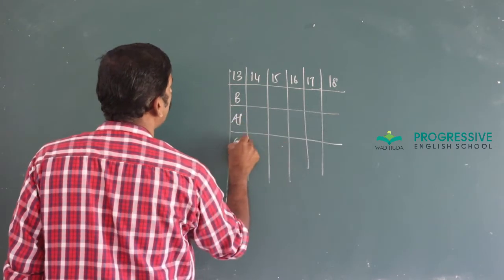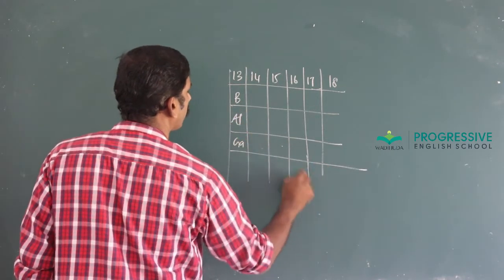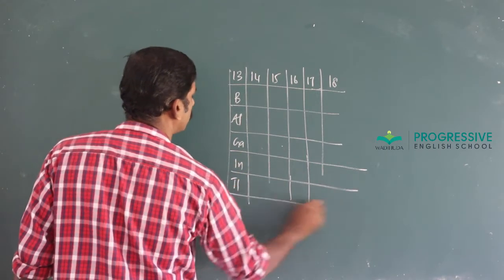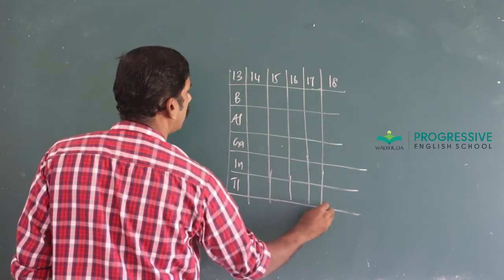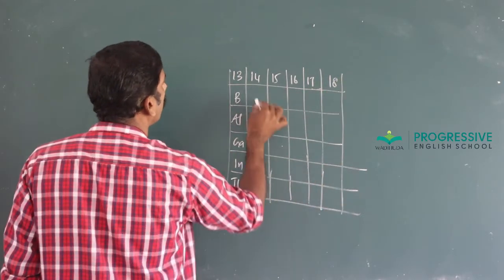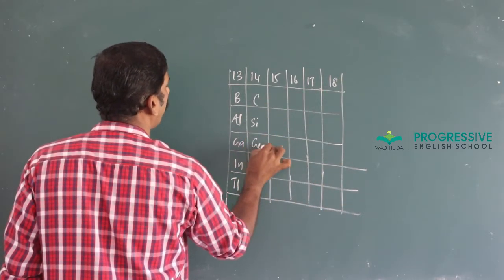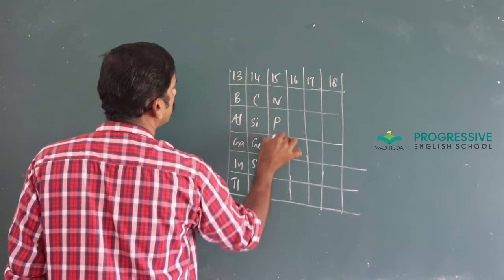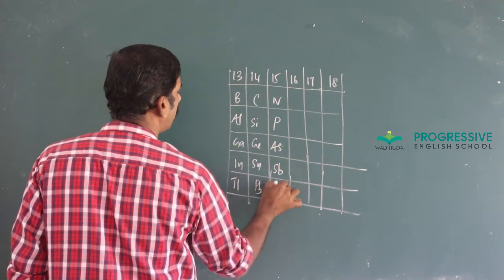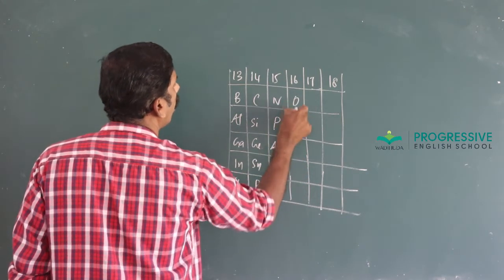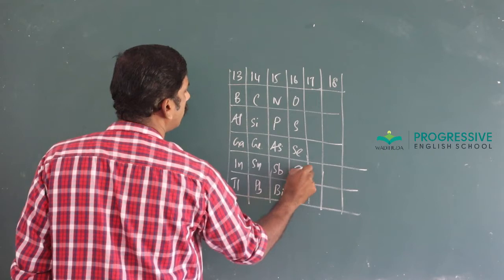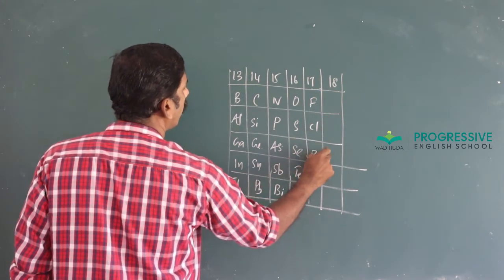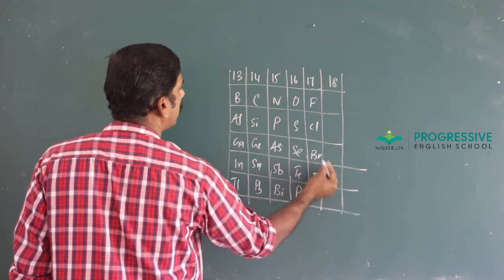Boron, aluminium, gallium, indium, thallium, carbon, silicon, germanium, tin, lead, nitrogen, phosphorus, arsenic, antimony, bismuth, oxygen, sulfur, selenium, tellurium, polonium, fluorine, chlorine, bromine, iodine, astatine.